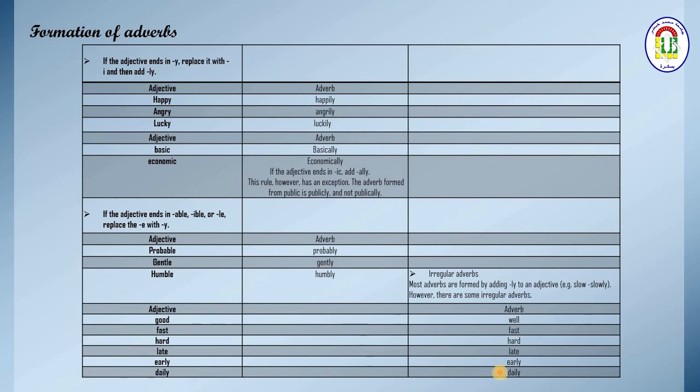Daily, daily. So I can say daily work, and I can say I work daily. Okay, I work out daily, every day. It means it is an early question and it is an early problem.